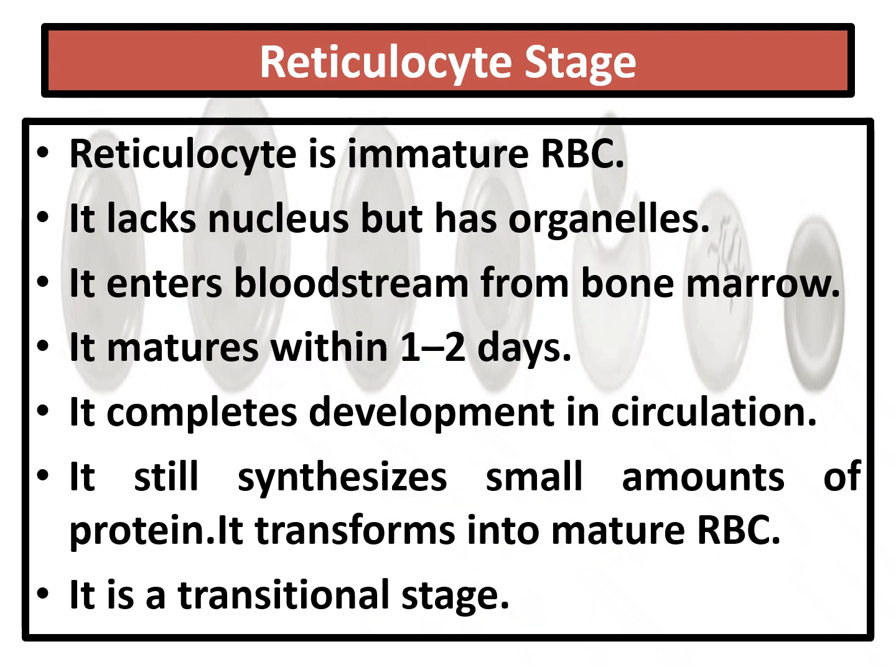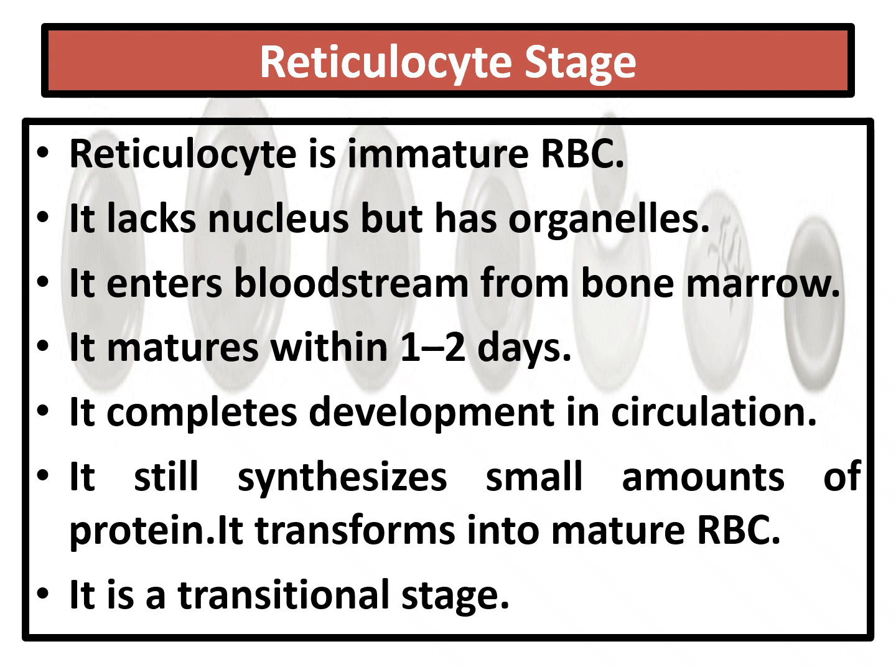Reticulocyte stage. That reticulocyte stage is an immature RBC. It lacks a nucleus but has organelles. It enters the blood flow from the bone marrow. That is, in the bone marrow, till now we have come up to this reticulocyte. From here it enters the bloodstream.